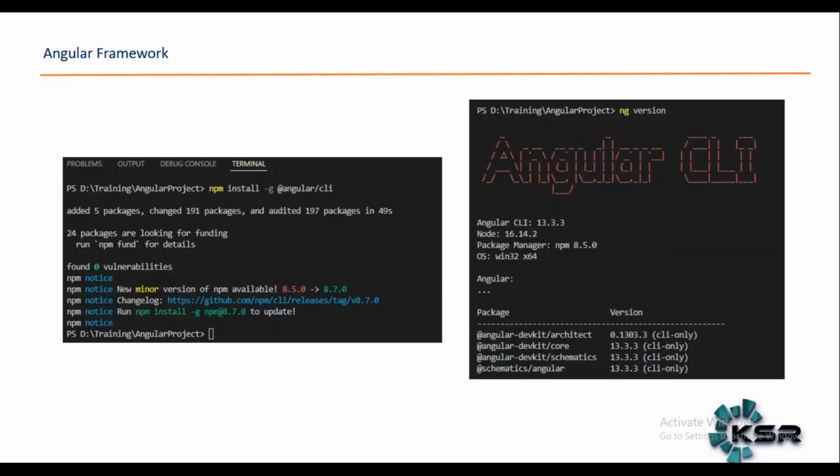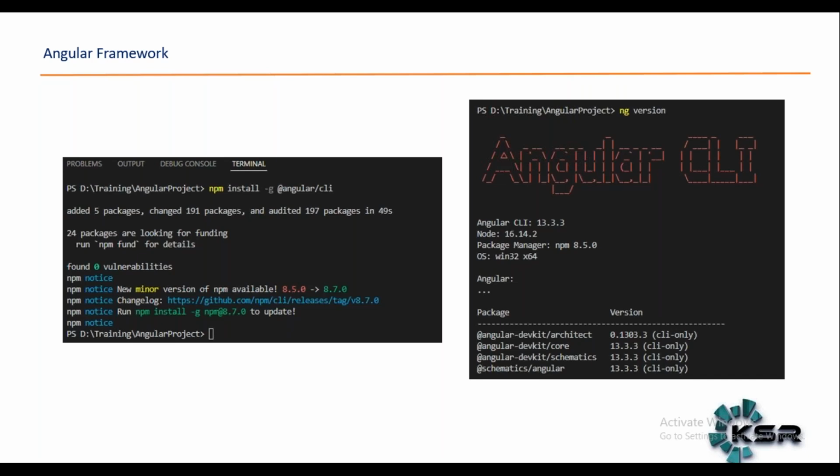So here, this is what CLI is. You can see here, I am in a folder called training Angular project. npm is node package manager. So with the help of npm, I am going to install Angular CLI with this command: npm install -g @angular/cli. So this is going to install Angular CLI in this particular folder, Angular project.